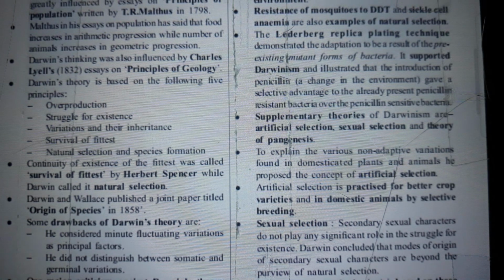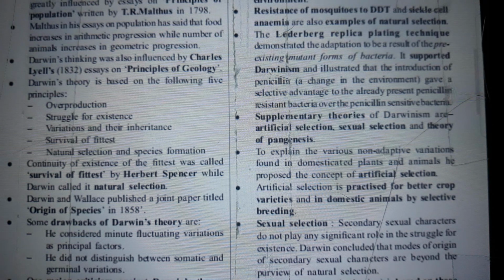of population written by T.R. Malthus in 1798. Malthus, in his essays on population, has said that food increases in arithmetic progression while the number of animals increases in geometric progression. I repeat, food increases in arithmetic progression while the number of animals increases in geometric progression. Darwin's thinking was also influenced by Charles Lyell's 1832 essays on principles of geology.